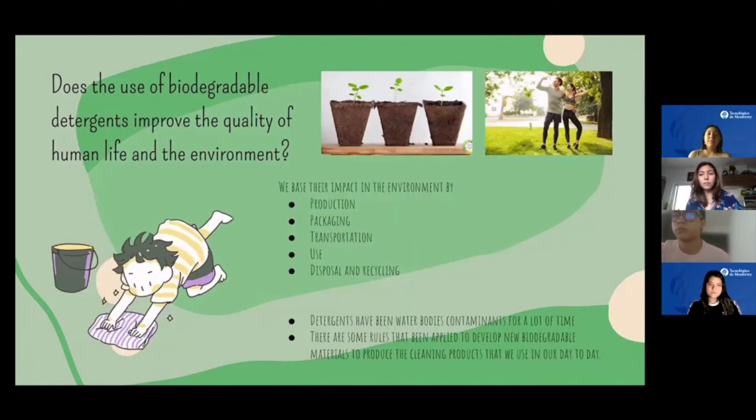Doing a general analysis about detergents, we know that they are used on a large scale and they are partly responsible for the eutrophication of rivers because of the phosphorus and nitrogen that are in the cleaning products, which concentrate in the river.